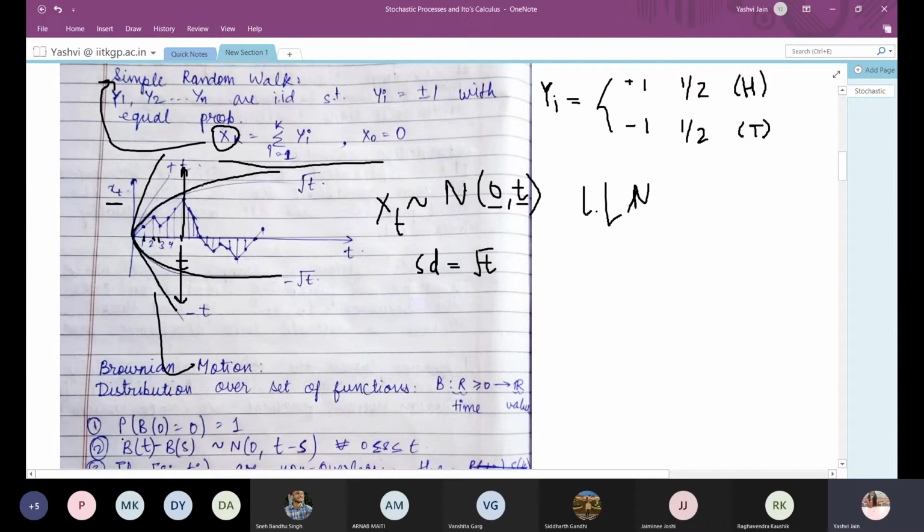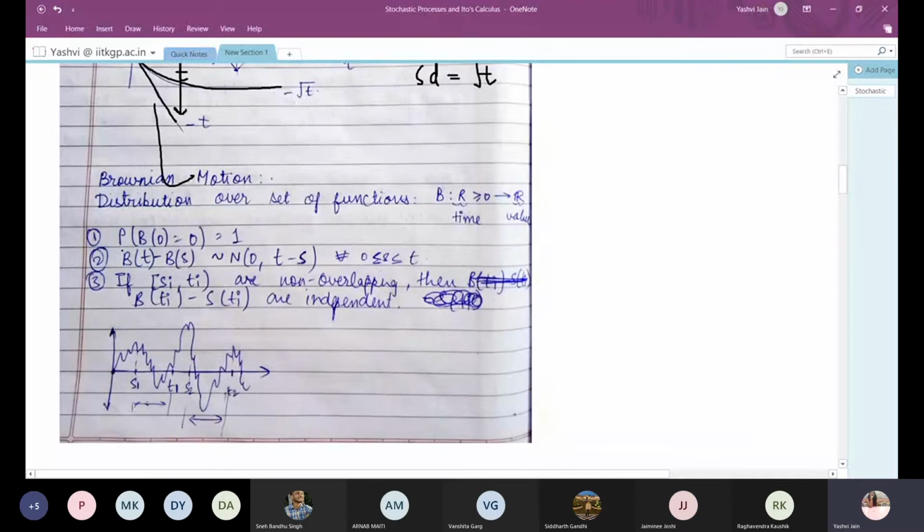So if we model any process using a simple random walk and we see that it crosses the value of root t, suppose, then we can say with very much surety that it will come back in the area again, and if it goes beyond minus root t, then also we can say that it will again come back, the value will increase.